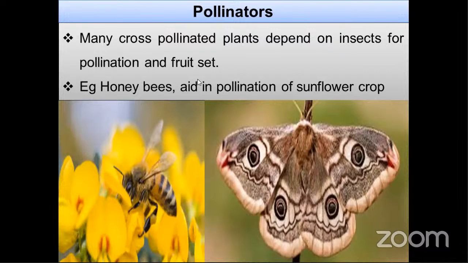If butterflies pollinate the crop, then we call it psychophily. If beetles pollinate the crop, then we call it cantharophily. If ants pollinate the crop, then we call it myrmecophily. These are some terms related to pollinators. So melittophily means honeybees, myophily means syrphid flies, psychophily means butterflies, cantharophily means beetles, myrmecophily means ants.